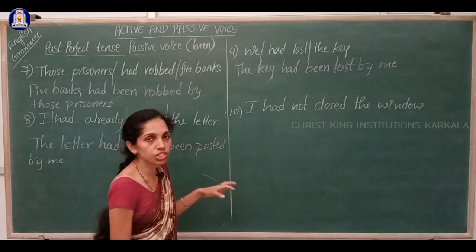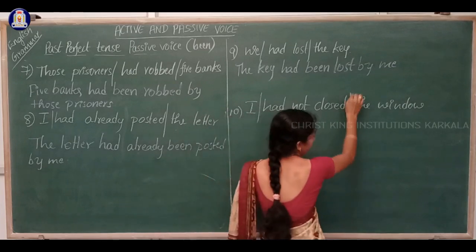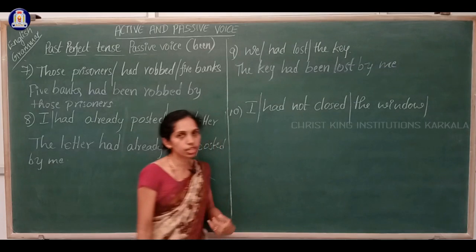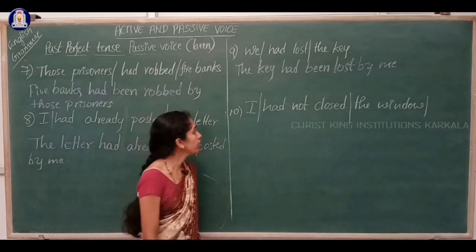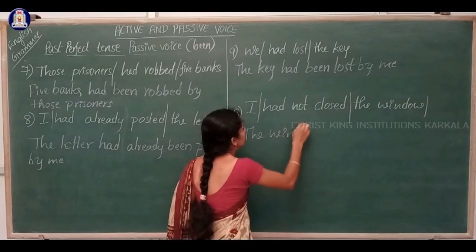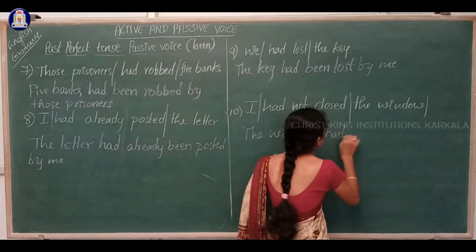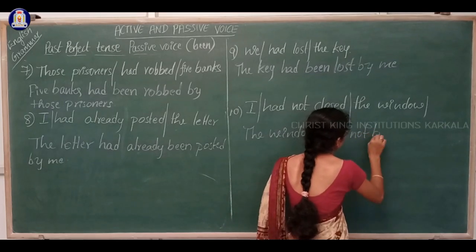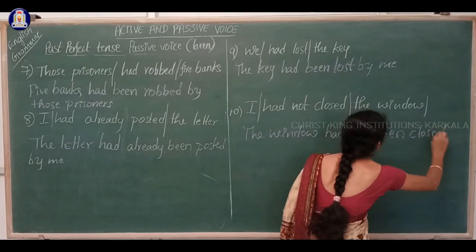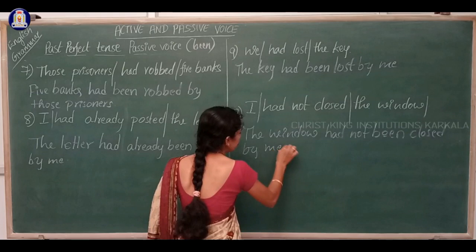I had not closed the window. I is the subject, had not closed is the verb, the window is the object. So, how to write? The window had not been closed by me.